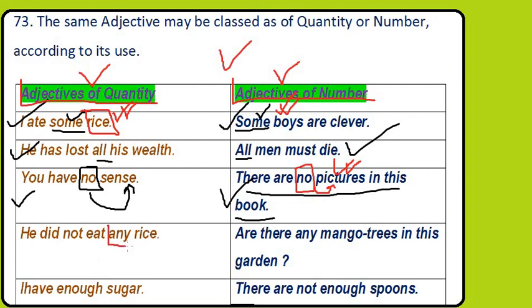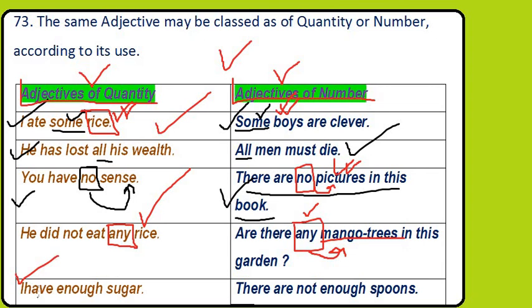So any is the adjective of quantity in this sentence. We have discussed the case of rice in the first sentence. Are there any mango trees in this garden? Mango trees are of course countable. So here any is the adjective describing mango trees, and it is an adjective of number in this sentence.